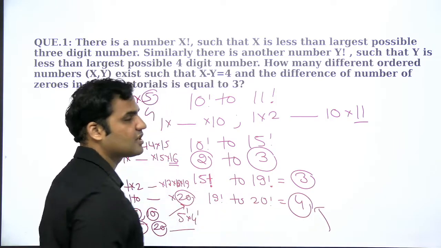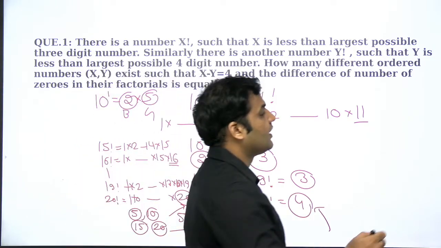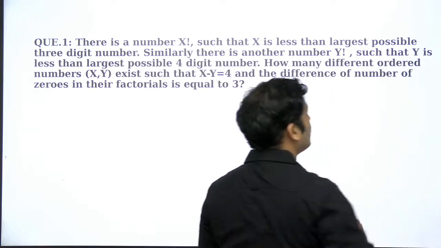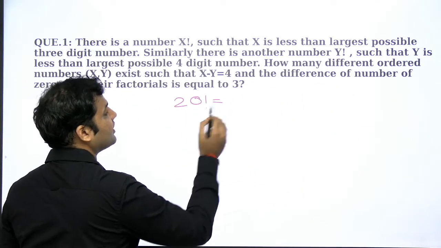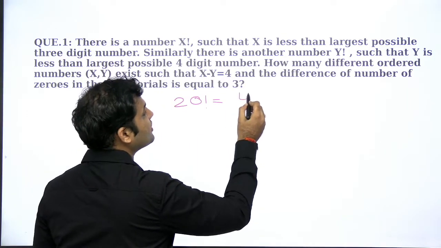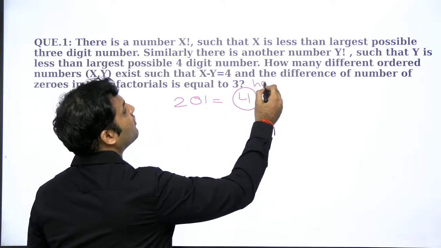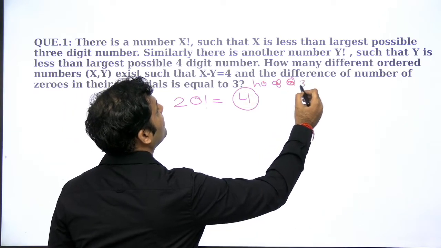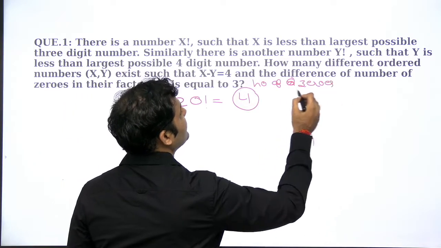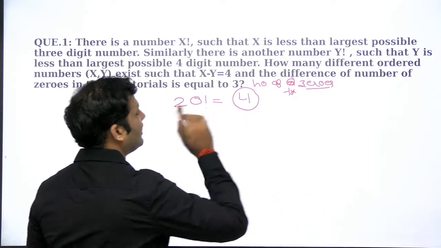So number of zeros उसके अंदर 4 हो जाएगा. Okay, now let's move further. 20 factorial, we have seen number of zeros are 4 because we have 4 5s, right? Number of trailing zeros in 20 factorial, just write down the word trailing zeros in 20 factorial.